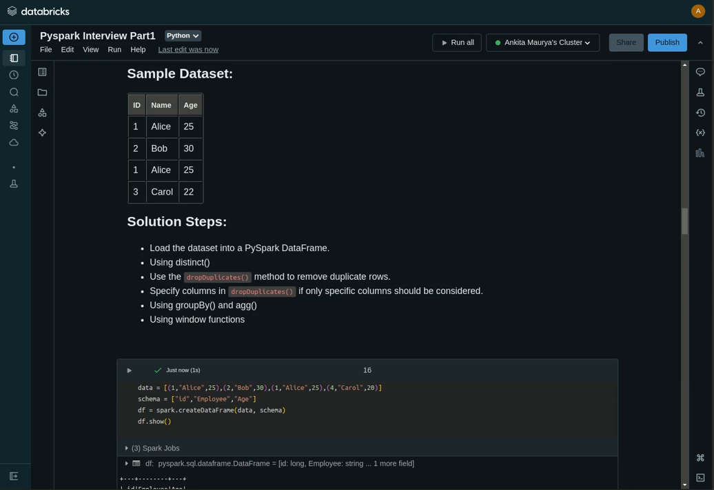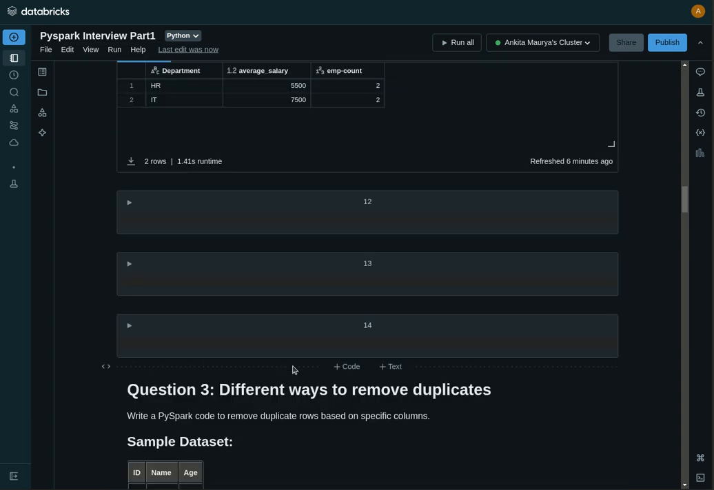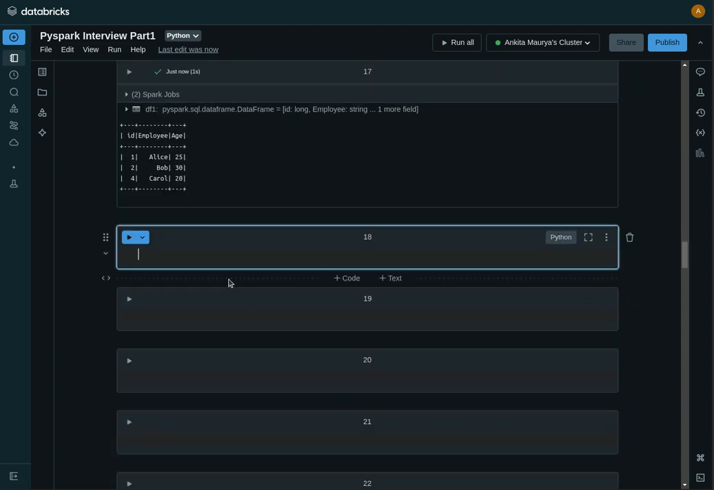And we also have distinct functions. You can use distinct, and you can use group by and aggregations, and window functions. I'll make a video on that. And we have a next question.